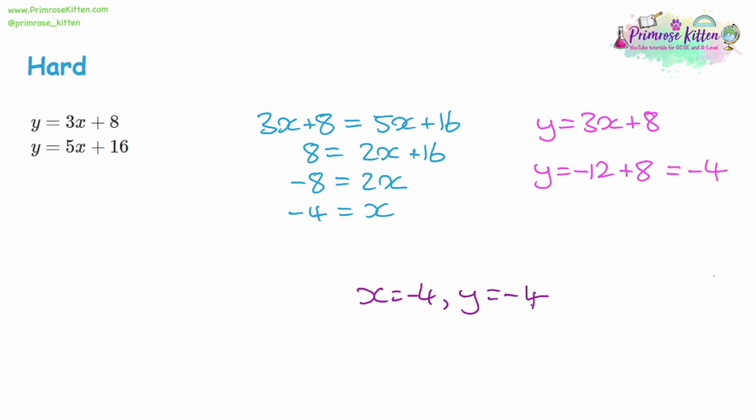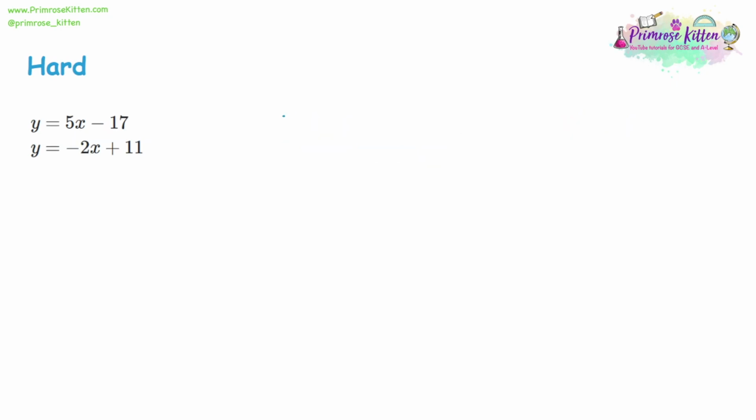And again, if this was a graph, the coordinate -4, -4 would be the crossing point of those two lines. So you might be asked to plot the two lines, and you'll see -4, -4 being the coordinate where the two lines cross. Let's have a quick look at one more example. So 5x minus 17 is equal to -2x minus 11. So again, the two equations that equal y have been made equal to each other.